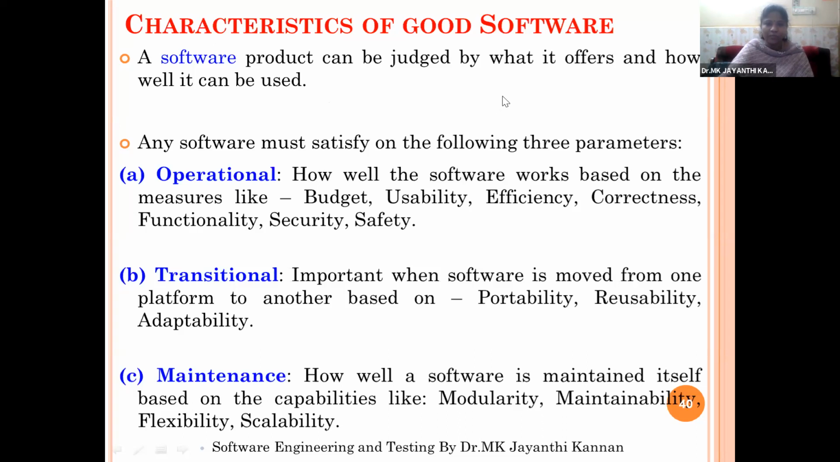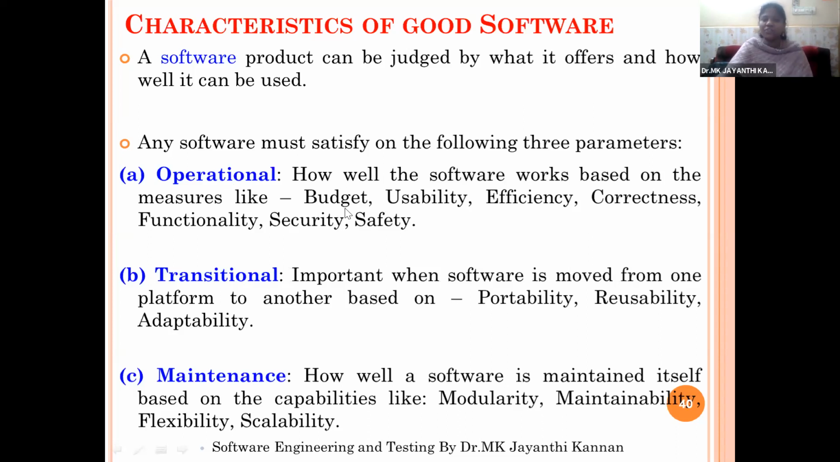Any software must satisfy the following 3 parameters. While creating any software, we should consider whether the following characteristics are implemented in your project. The main 3 characteristics of any software are operational characteristics, transitional characteristics and maintenance characteristics. Operational means how well the software works based on measures like budget, usability, efficiency, correctness, functionality, security and safety.